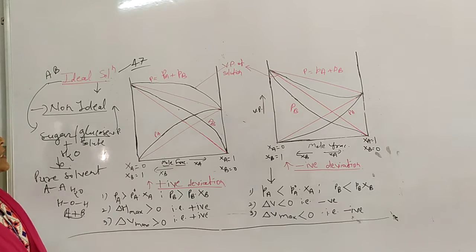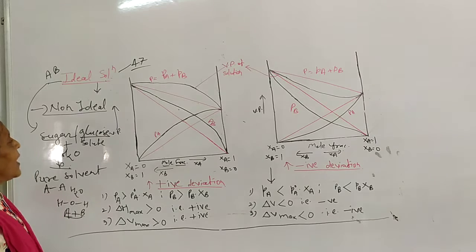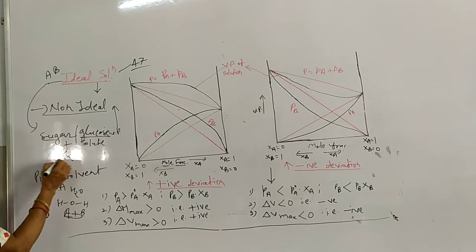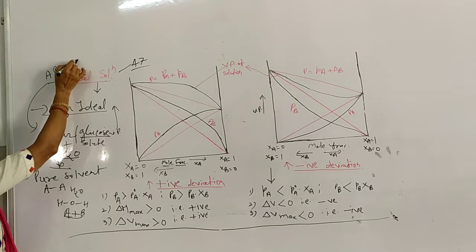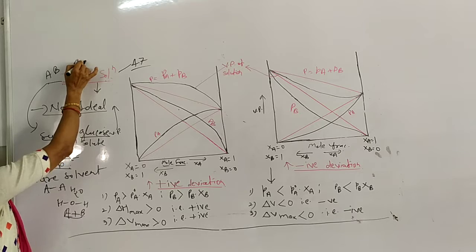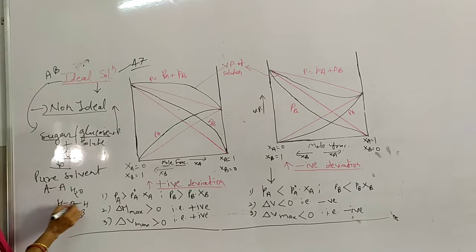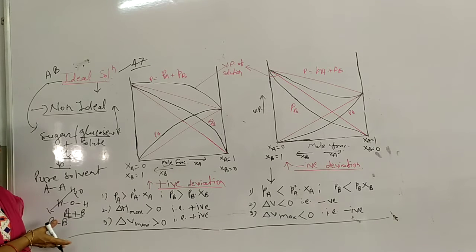So what we can say in case of an ideal solution is that in specific conditions, an ideal solution behaves as a pure solvent or pure solute. Suppose pure solvent, here for solvent we are writing BB. So it means here in H2O, the interaction between BB molecules is similar.